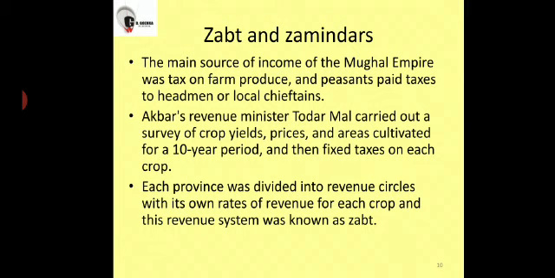He divided the whole province into different revenue circles. This area will provide this much tax, that area will provide that much tax. Each revenue circle had its own rate of tax for each crop, and this revenue system is known as Zabt, Z-A-B-T.